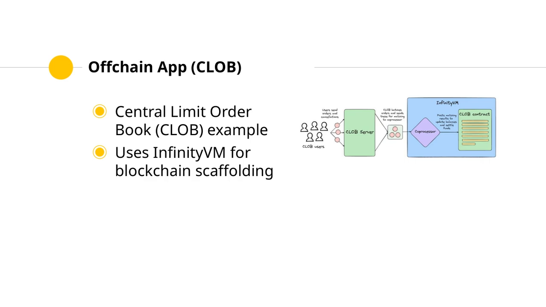A central limit order book, CLOB, runs on an optimized off-chain server and uses InfinityVM as part of its blockchain scaffolding. This approach flips the existing smart contract paradigm. The bulk of the application runs off-chain, enabling real-time order submissions and cancellations while maintaining safety. For each order, the server returns a signed commitment, ensuring the integrity of the transaction.